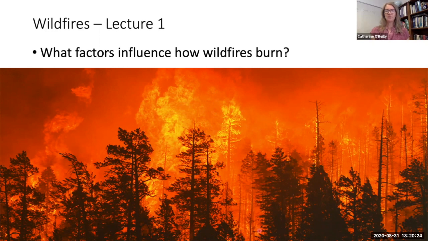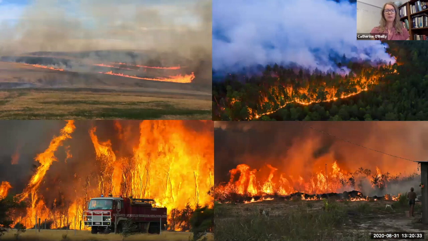To begin our natural disasters wildfire module, we'll start with the basics. What factors influence how wildfires burn? Wildfire can occur in many different places. Grassland fires in Calgary killed hundreds of cattle, as well as destroying rangeland and property.